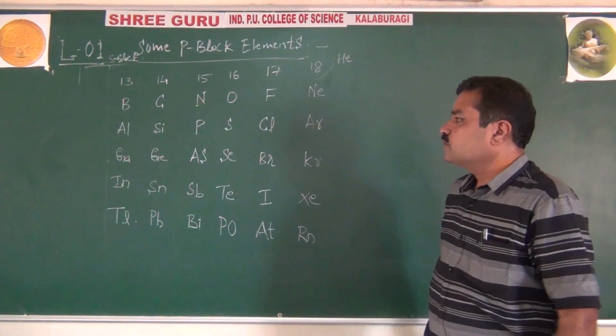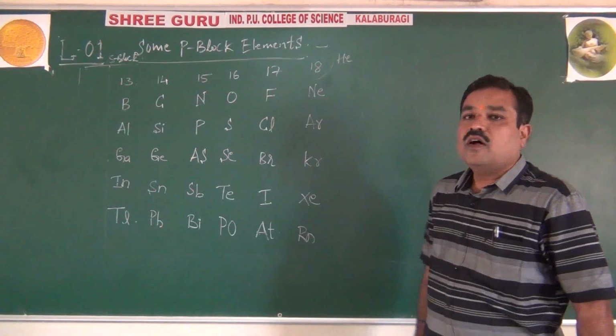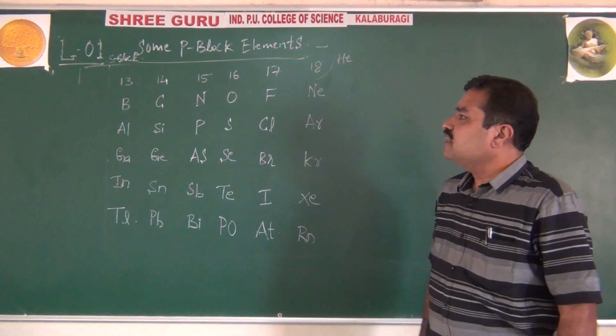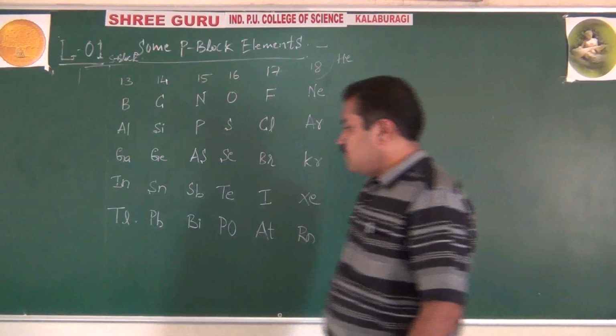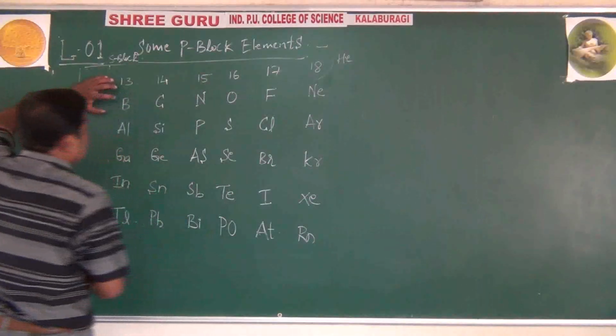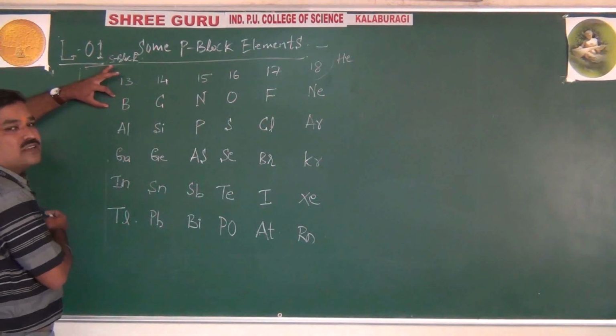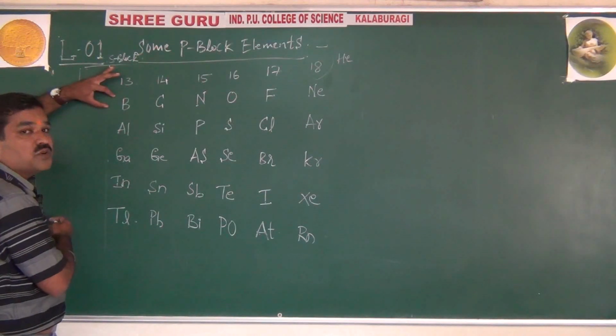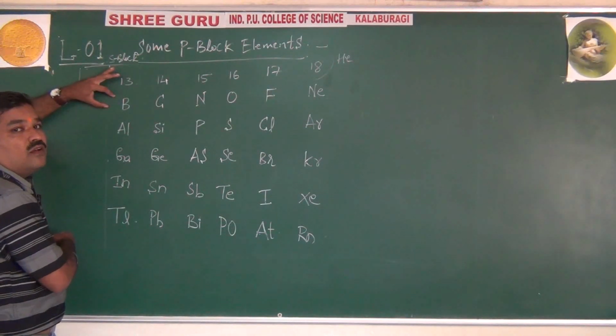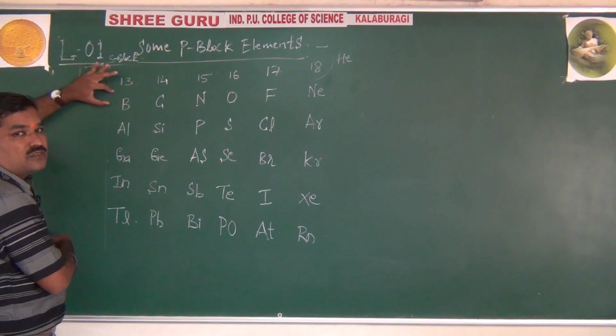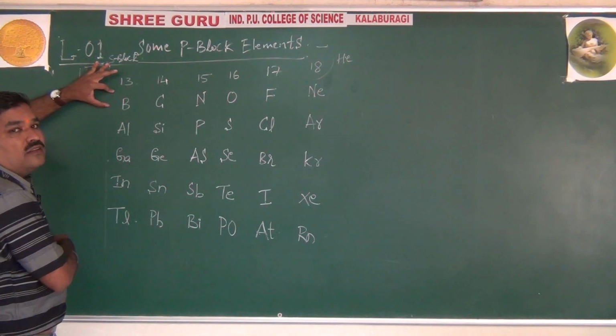Now, see, these are the p block elements from 13 to 18. Now you know first boron family atomic numbers. Please try to remember, students. Very easy to remember. In first year already I told you. Once again I am repeating here. What is that magic number? 2, 8, 8, 18, 18, 32. With that you can easily remember the atomic numbers, which will help you to study the physical properties here.